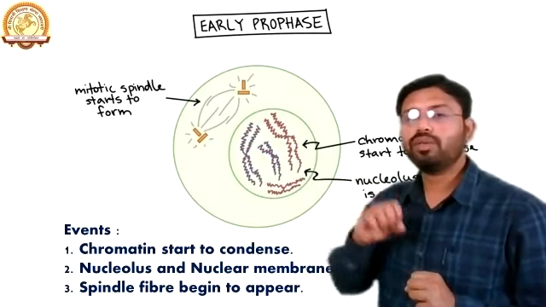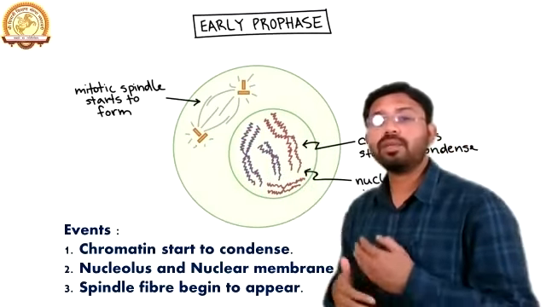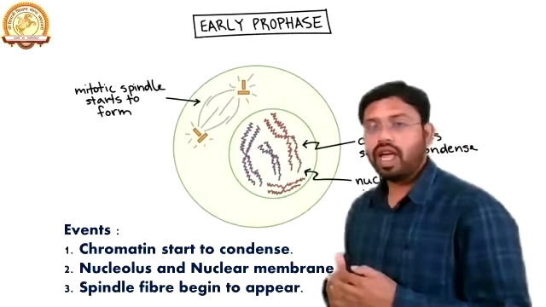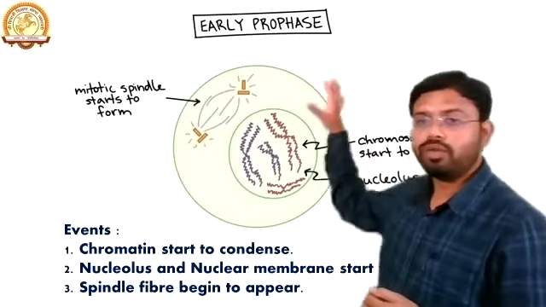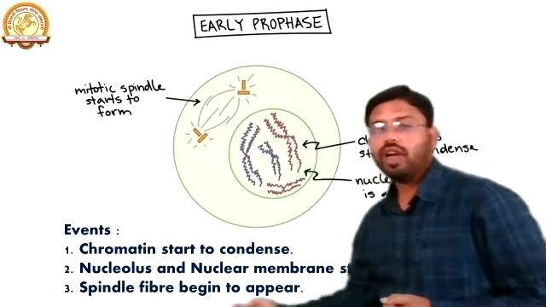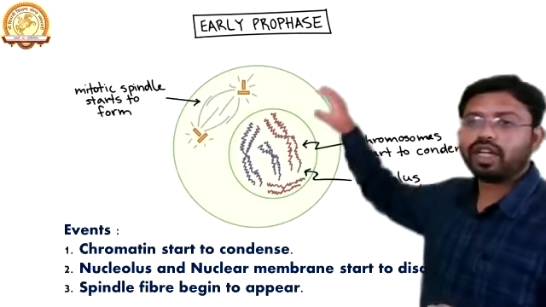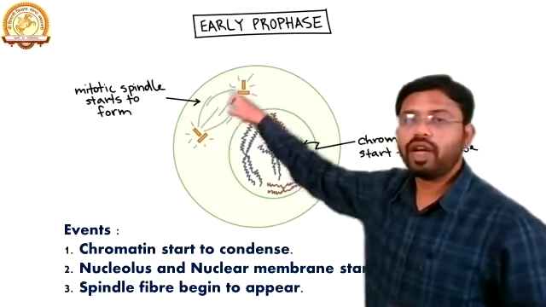It is known as the nuclear membrane, and this nuclear membrane now starts to disappear, and the nucleus also starts to disappear in the early phase. Now, the third event that happens is that the spindle fibers begin to appear. Here we can see the formation of spindle fibers.